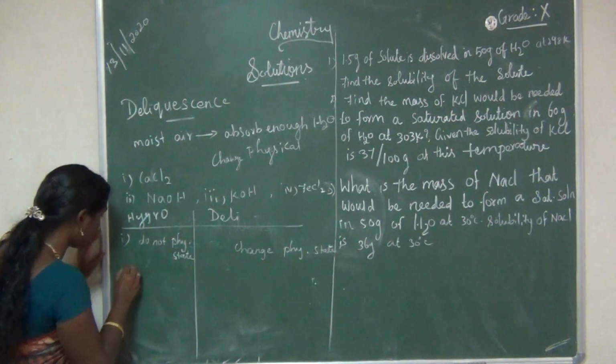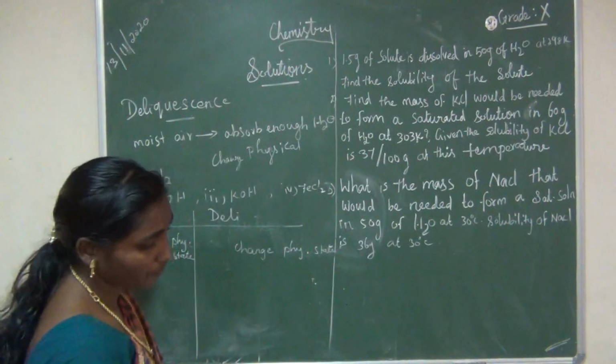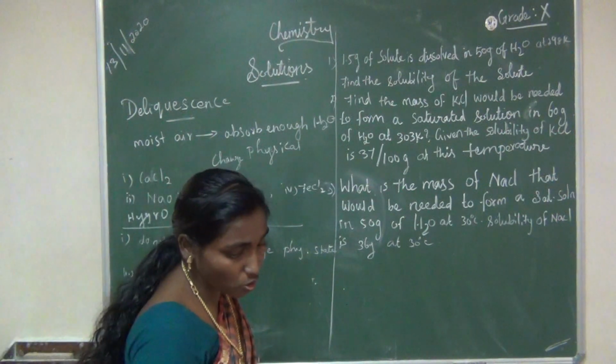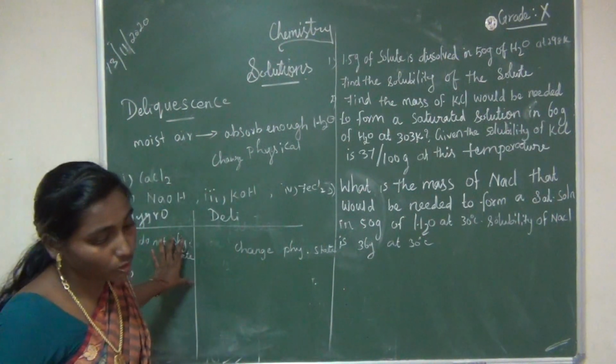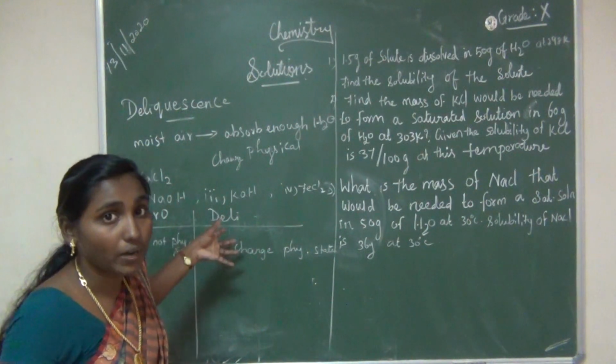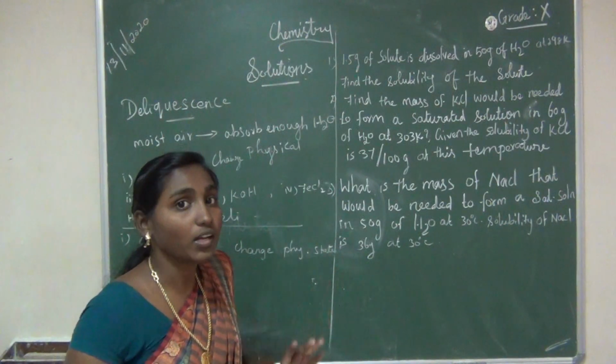Then the second point: this hygroscopic substance does not change its physical state, and it forms an amorphous solid or liquid.